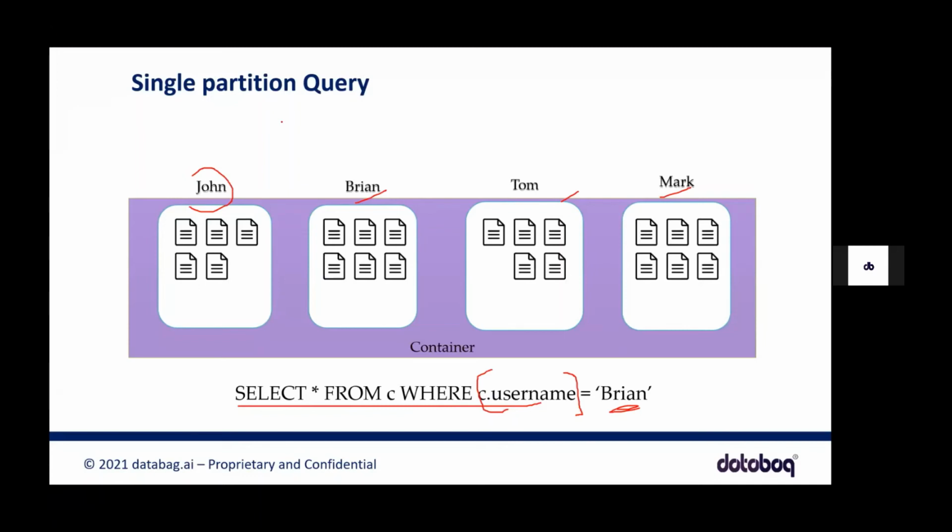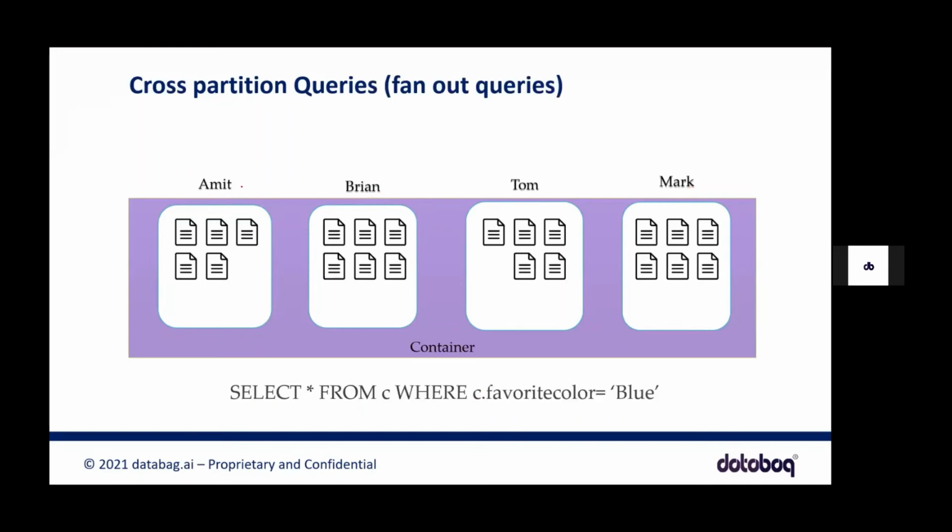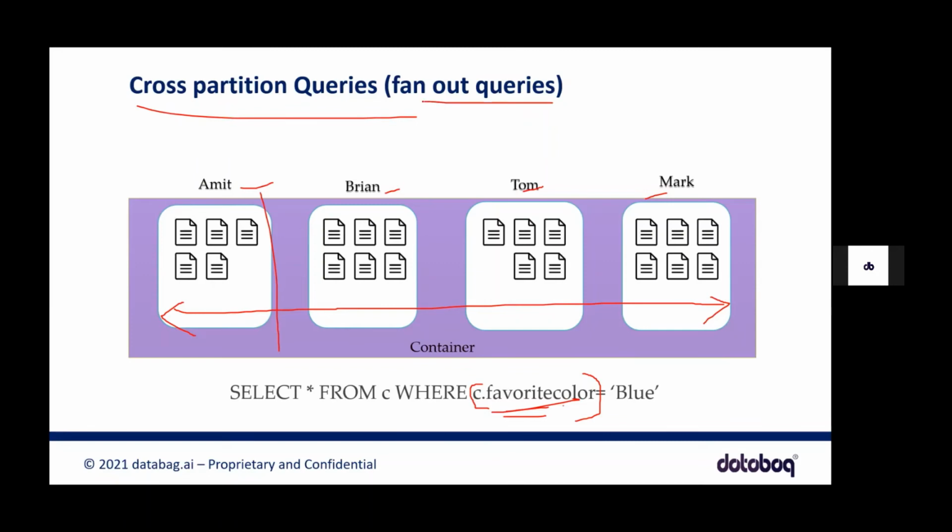Okay, straightforward. But you've used product ID, and now you're trying to query based on product category. Just try to assume what I'm trying to say here. In the product data which we've added, there's clothing, right? So now we've added partition on product ID, but we are trying to query on the product category. In that case, it will try to run across all the logical partitions, because the where condition is something else, and we don't have a partition on that, so it cannot find it in one logical entity. It has to run through all the logical entities and find the result for us. So this is called cross partition queries and fan out queries. I think you just need to understand this concept. This is not really important for the exam, but just try to understand.